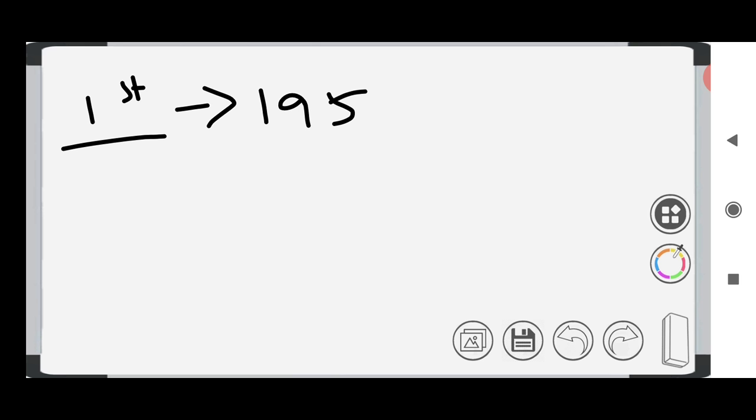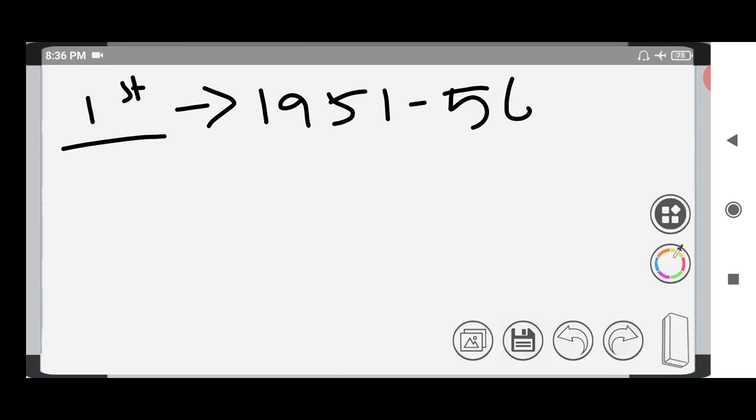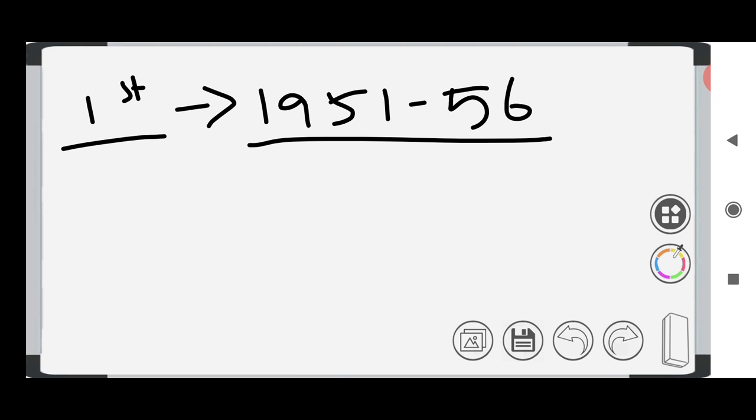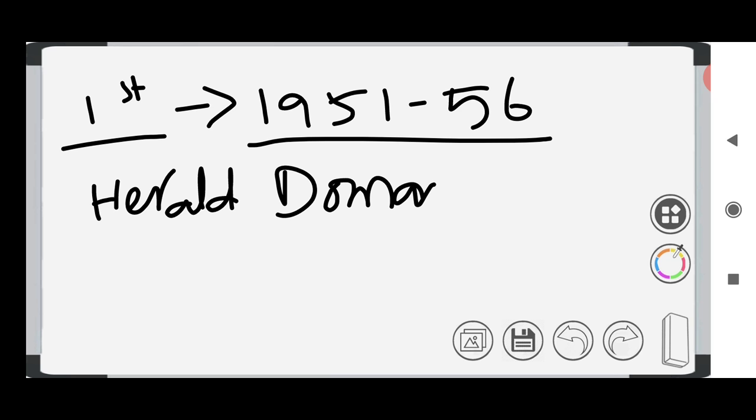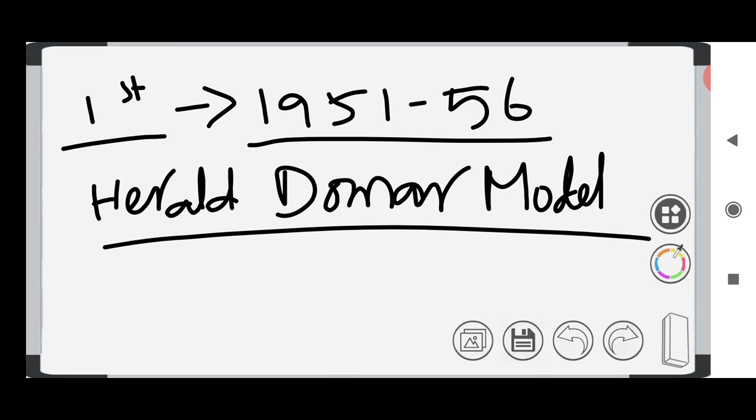Okay, let us discuss those 5-year plans. The first 5-year plan is from 1951 to 1956. It is also called the Harrod-Domar model, because Harrod and Domar are the ones who gave the idea for this plan.